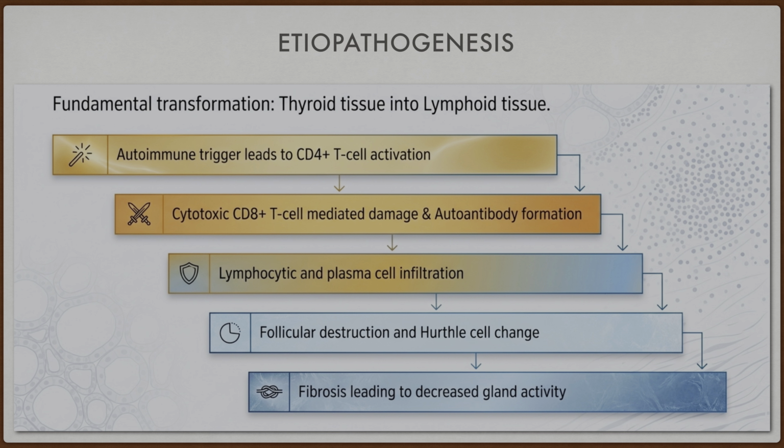Etiopathogenesis. Fundamental transformation of thyroid tissue into lymphoid tissue happens. An autoimmune trigger leads to CD4 plus T cell activation. This leads to cytotoxic CD8 plus T cell mediated damage and autoantibody formation, which leads to lymphocytic and plasma cell infiltration. Follicular destruction and Hurthle cell change occur, which lead to fibrosis and decreased gland activity.